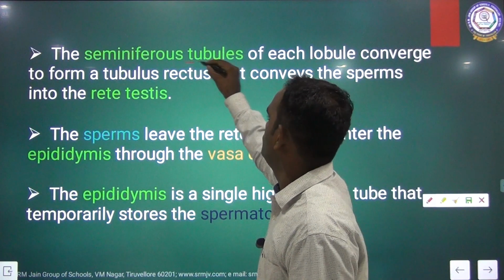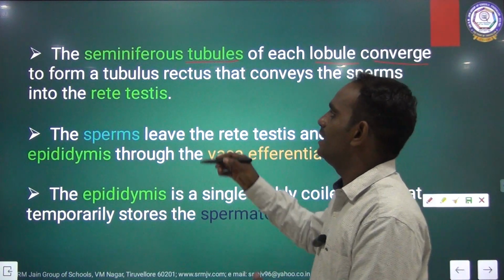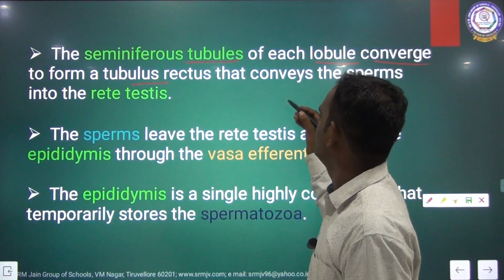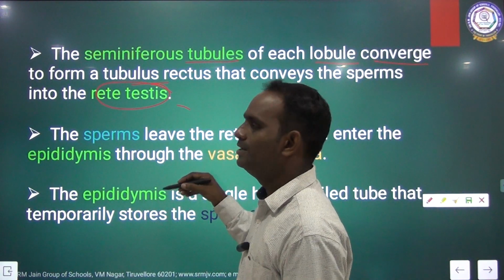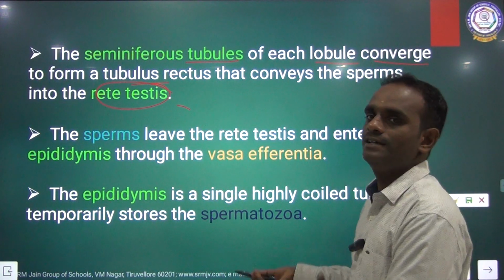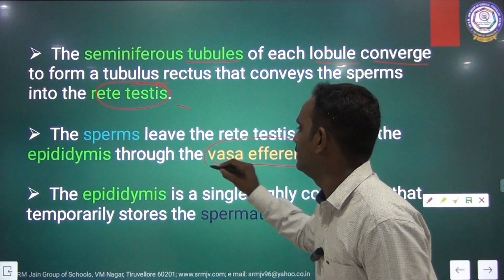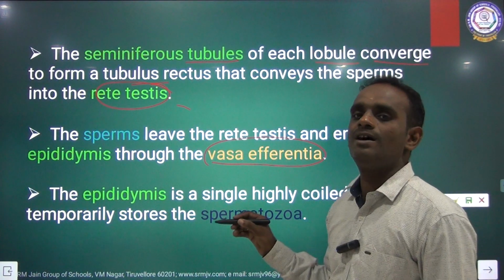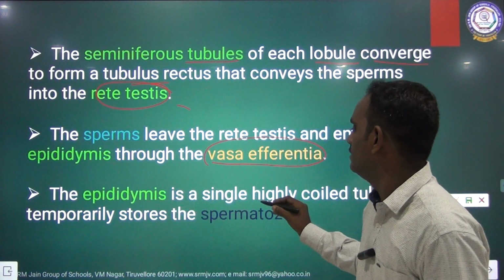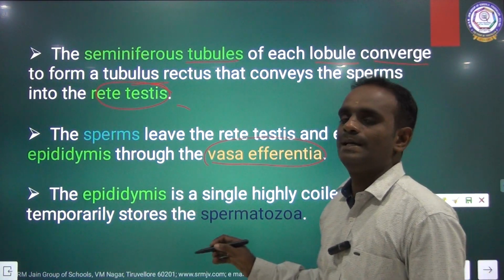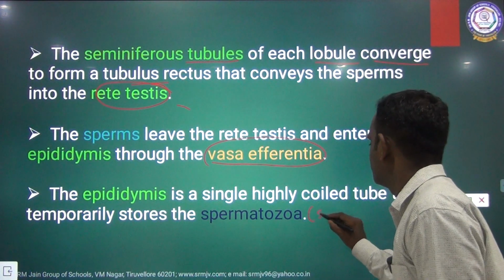The seminiferous tubules of each lobule converge to form a tubulus rectus, which leads to the rete testis. The sperms leave the rete testis and enter the epididymis through the important tube called vasa efferentia. The epididymis is a single highly coiled tube that temporarily stores the sperm, called spermatozoa.